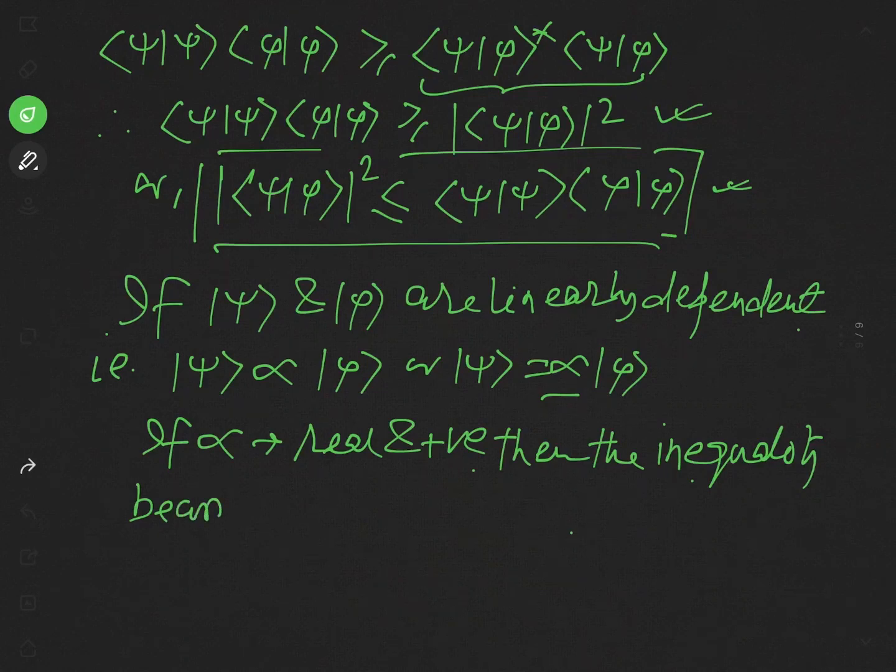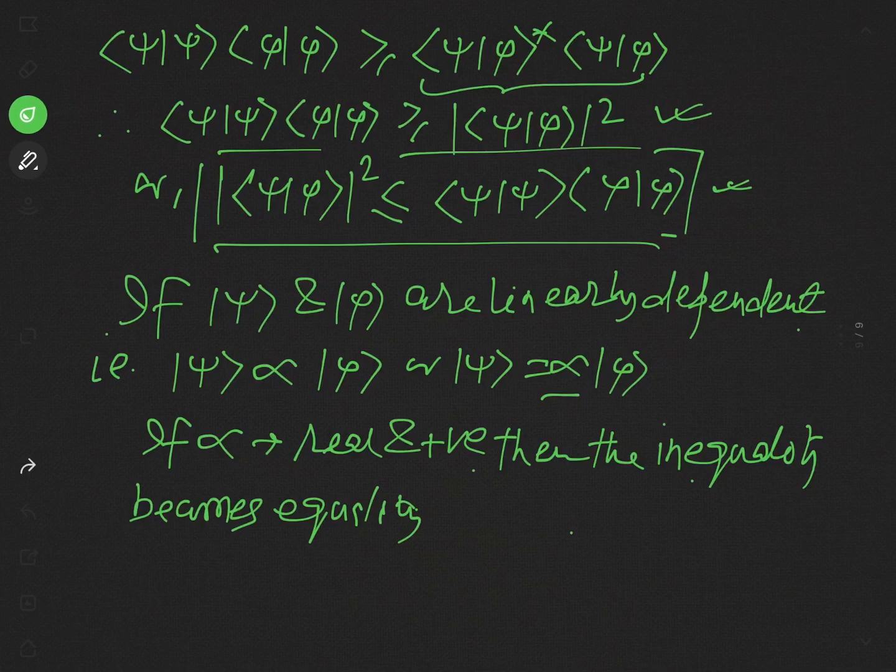So for equality, the two state vectors must be linearly dependent, that is proportional to one another, and in that condition this inequality will become equality.